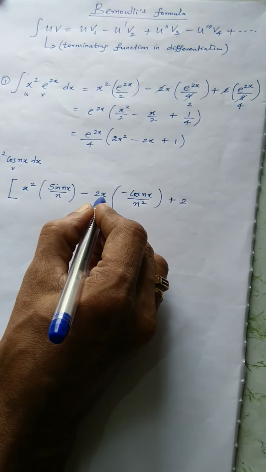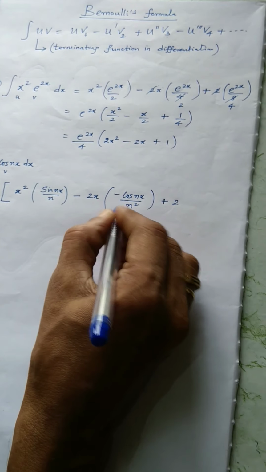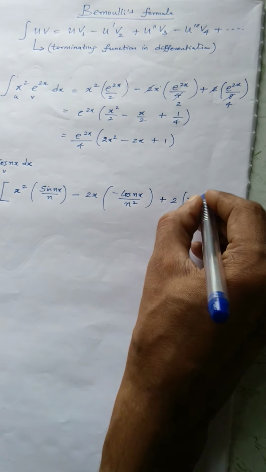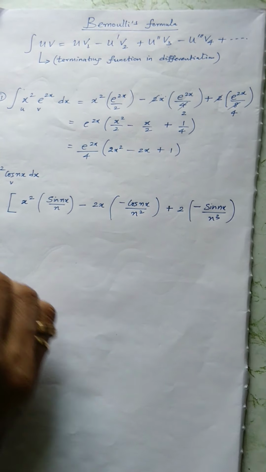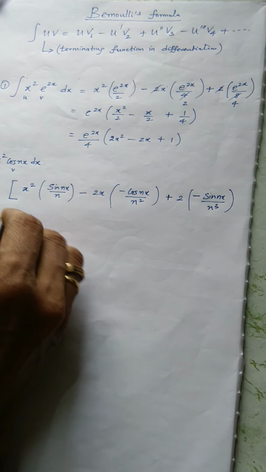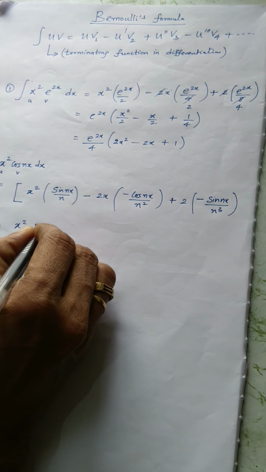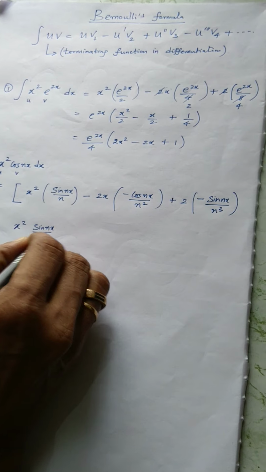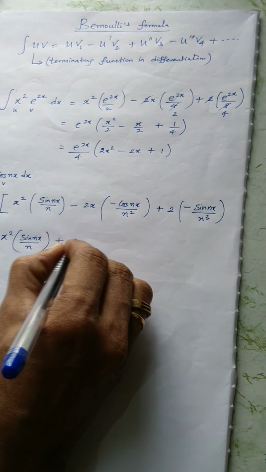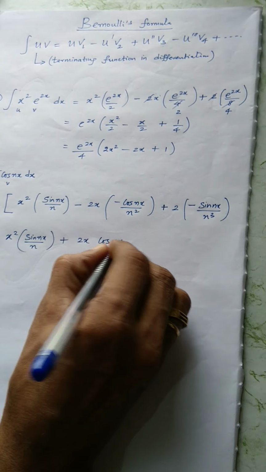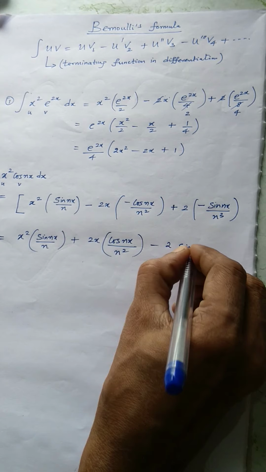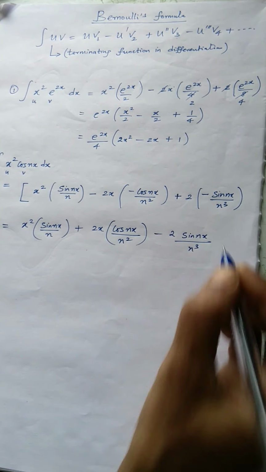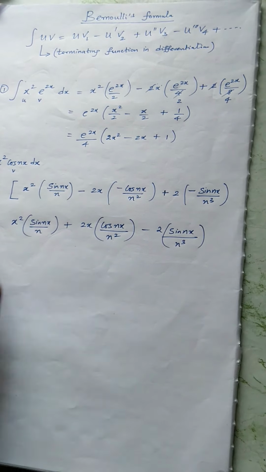So my focus on u dash is 2x. So 2, integral of this, the minus symbol as it is, integral cos nx by n cube. So you can take out some common things. Let us simplify: x square sin nx by n minus into minus plus 2x cos nx by n square minus 2 sin nx by n cube. So I think this is more than sufficient.